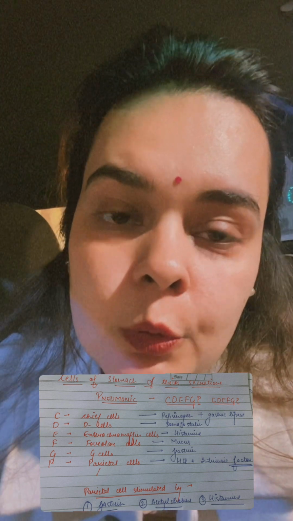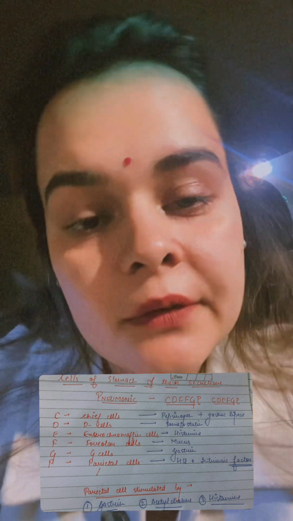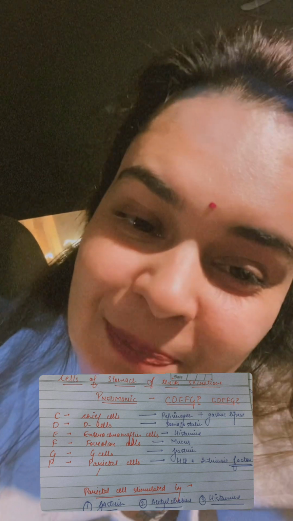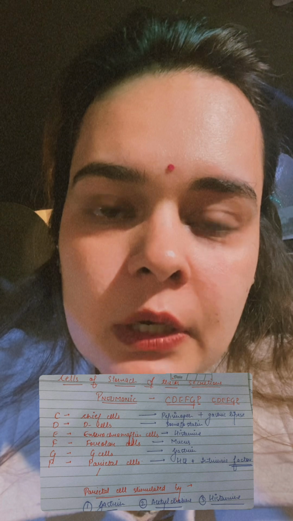So guys, I hope I made it easier for you. It is C, D, E, F, G, P. In this way, we have learned in a very concise way what all are the cells in the stomach and what all they secrete, right?